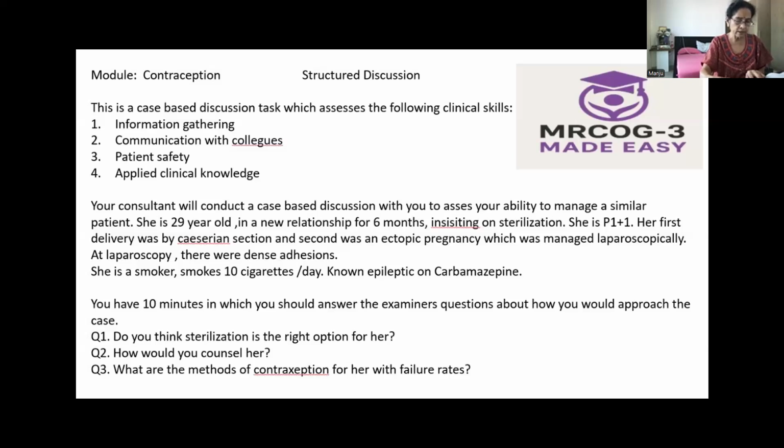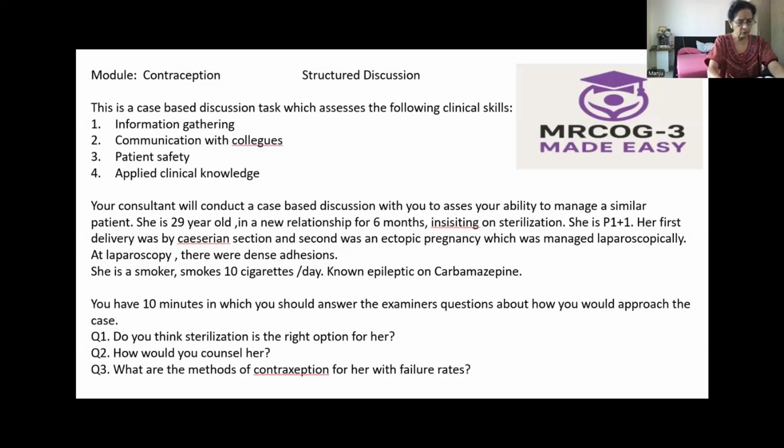These are what are called surgical complications, and there can be associated anesthesia issues also, because she's a smoker and she's epileptic. So in view of her age, and in view of her comorbidities, that is the previous cesarean, previous surgeries with adhesions, and associated anesthesia challenges, I don't think that sterilization would be a good choice for her.